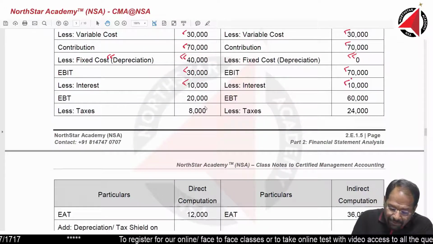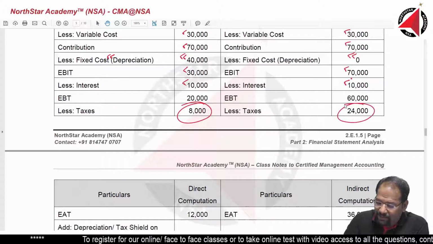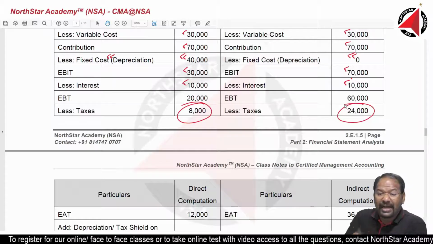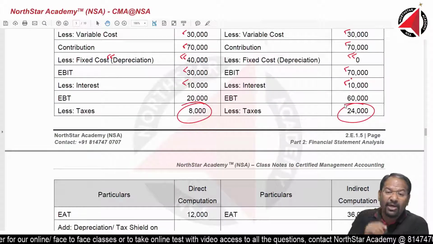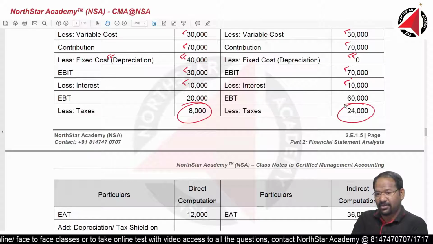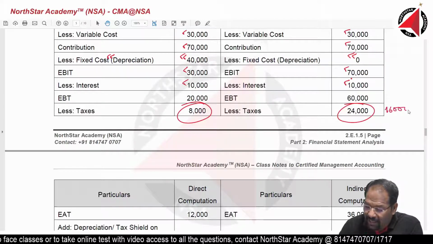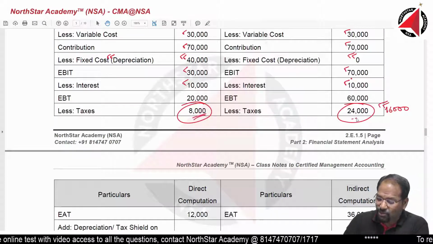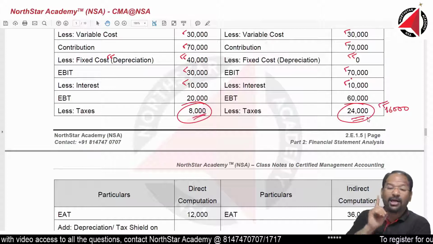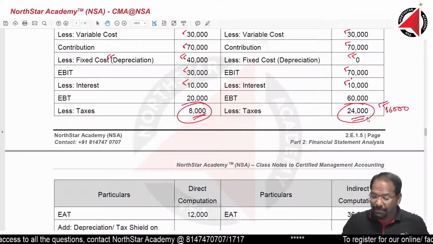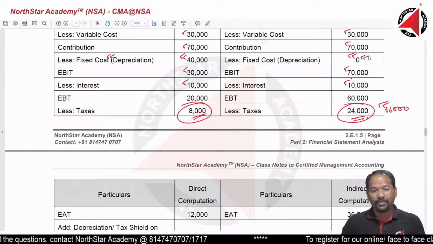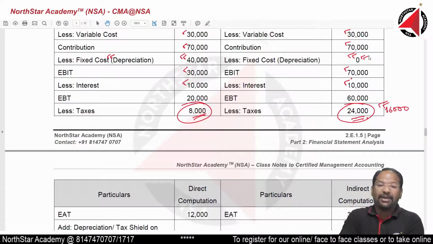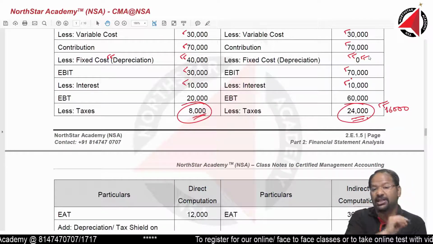But taxes, if you see here, I am paying 8,000, and here I am paying 24,000 in taxes. How much more tax am I paying? Because of the non-existence of depreciation, I am paying 16,000 as taxes additionally. Here 8,000 taxes, here 24,000 taxes. I am paying 16,000 more taxes just because depreciation was not there. So if depreciation was there, how much tax would I have been able to save? That is called tax shield.